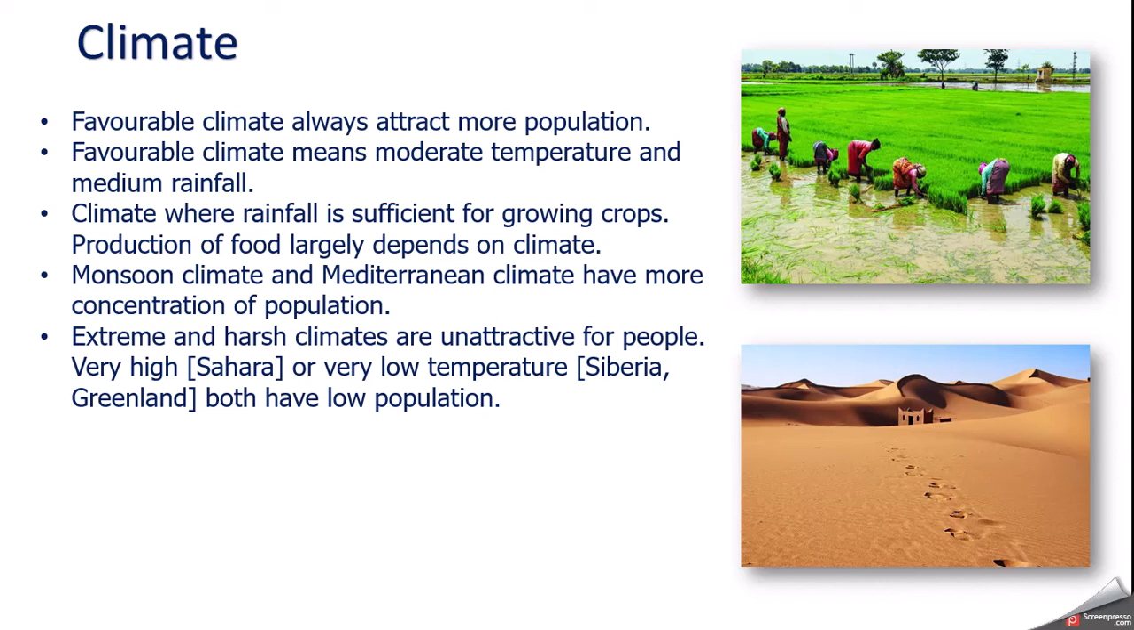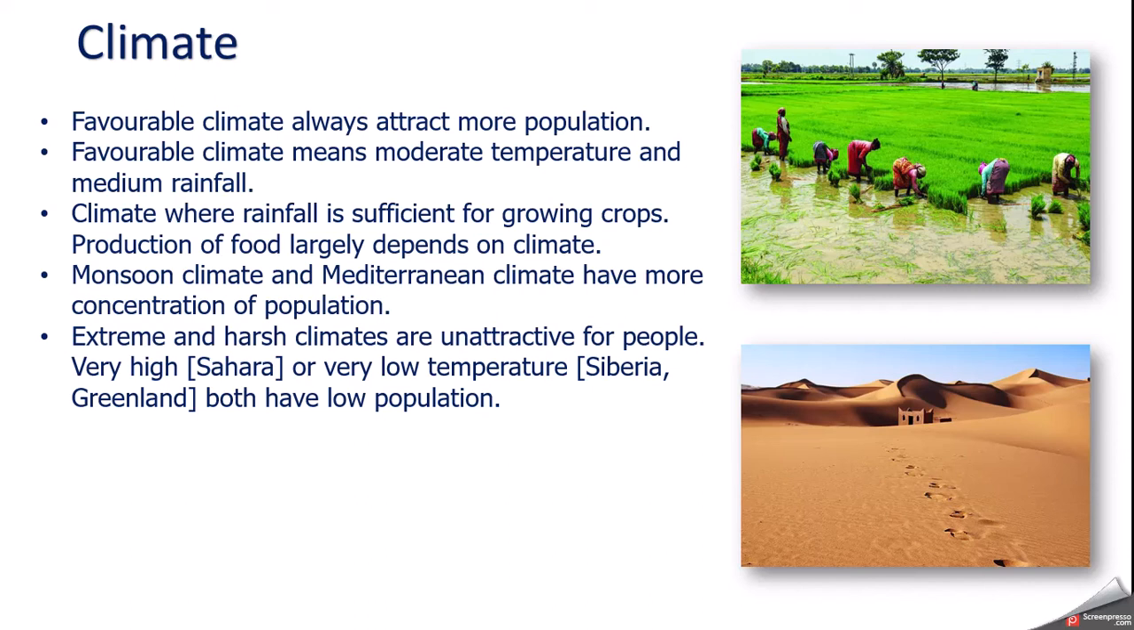in all situations population concentration will be very less. Take the example of the Sahara. In the Sahara population is low because temperature is very high and rainfall is very low, almost nil. There is no rainfall in many parts of the Sahara. Take the example of Siberia. Why is population low? Because temperature is very low, extreme cold climate. Northern Canada, Greenland, Antarctica. Why is population low? Extreme cold conditions. And that's why such climatic conditions are less attractive to people.